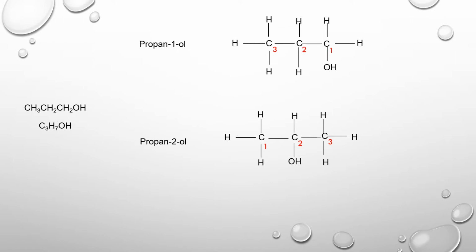Find out by watching the first video on isomerism. Well, propan-1-ol and propan-2-ol have both the same molecular formula, but the structural formulas are different. So they are isomers of each other. Now because the position of the functional group has changed, they are known as positional isomers.